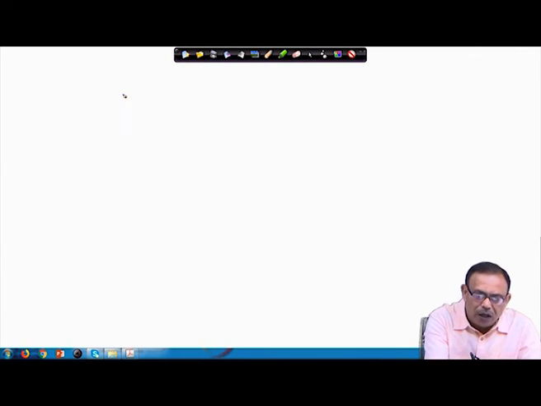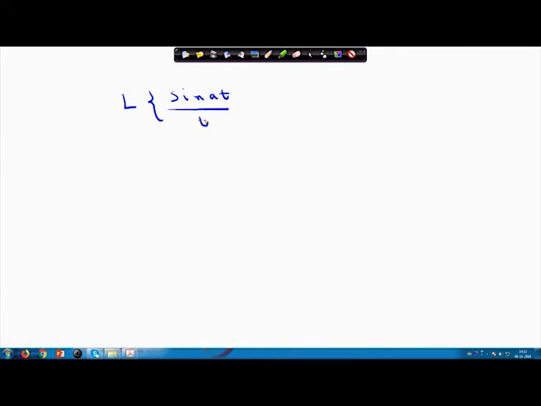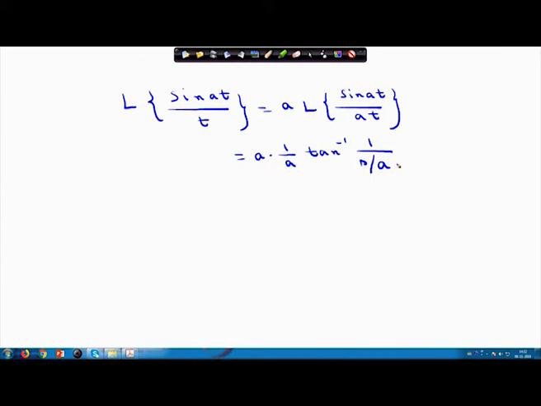Now, come to the second part of the problem, that is the Laplace transform of sin at by t. This equals a into the Laplace transform of sin at by at. So it will come in the form of the Laplace transform of sin t by t, which we have already done. This equals 1 by a tan inverse 1 by s, where s is replaced by s by a.